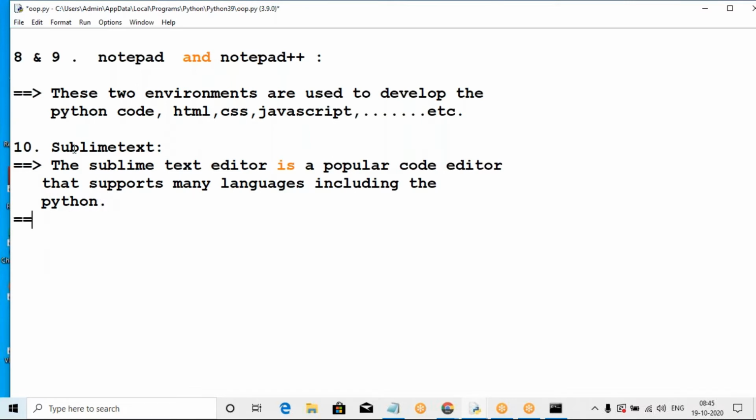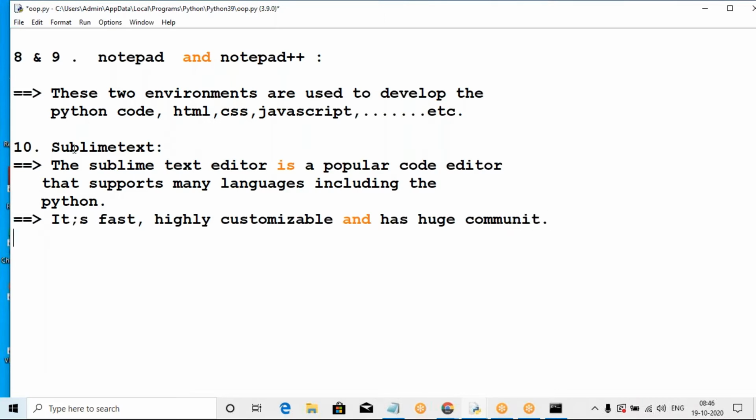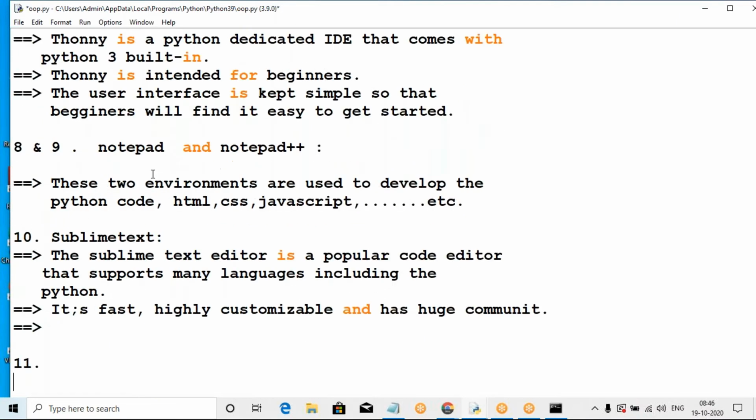It is very fast, highly customizable, and has a community. It has basic built-in support for Python.